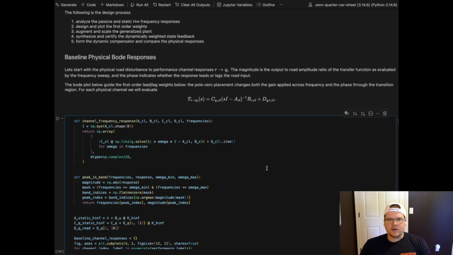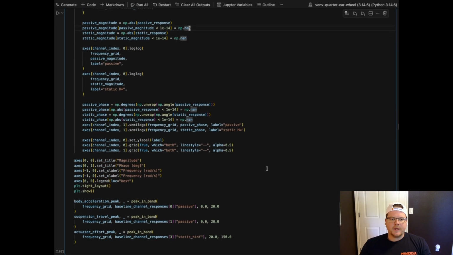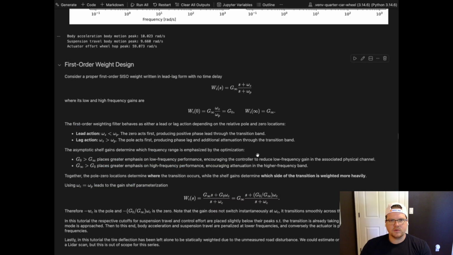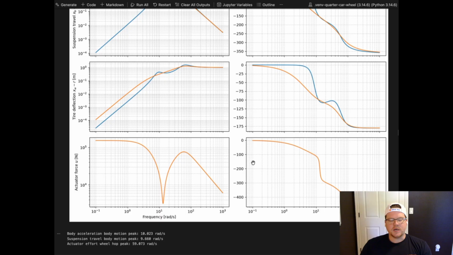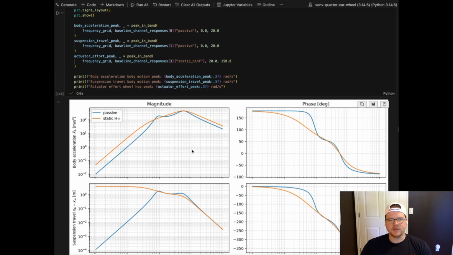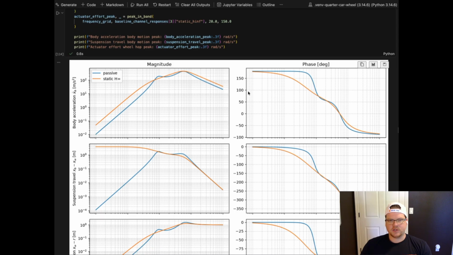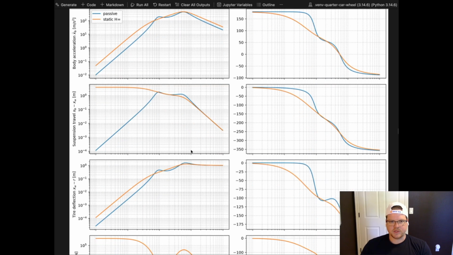It looks like I already plotted it, so apologies about that. So that's kind of the intuition here, and then this is just printing off the peaks for the body acceleration, the suspension travel, and the effort. So the wheel hop peak. So here we go. Here's the magnitude on the left, and here's the phase on the right. And then I'll jump into this a little bit more. Or I guess I could just talk through it now.